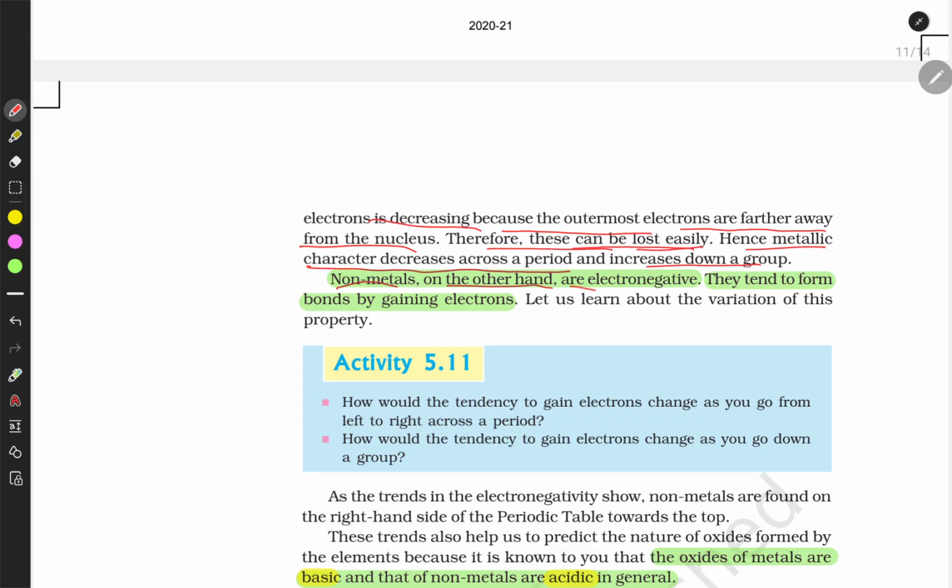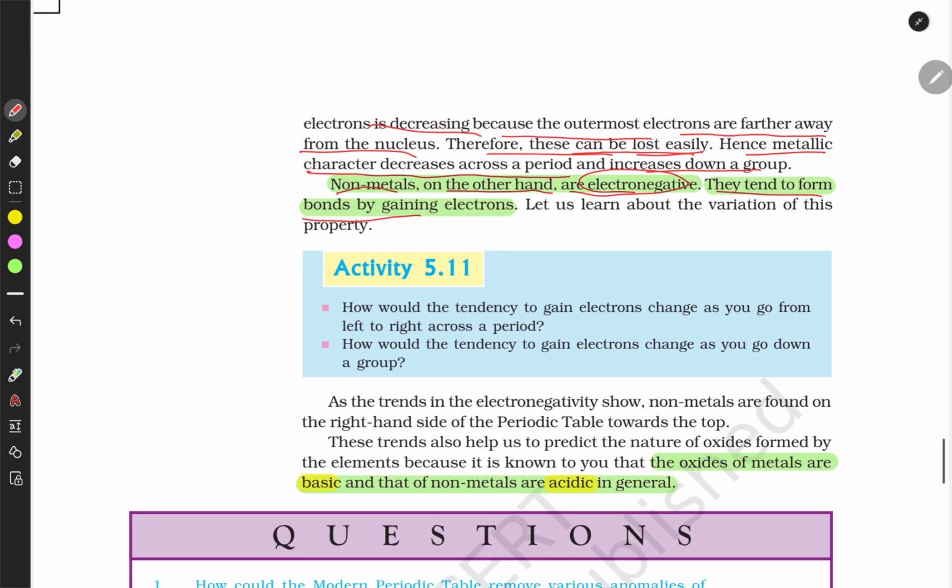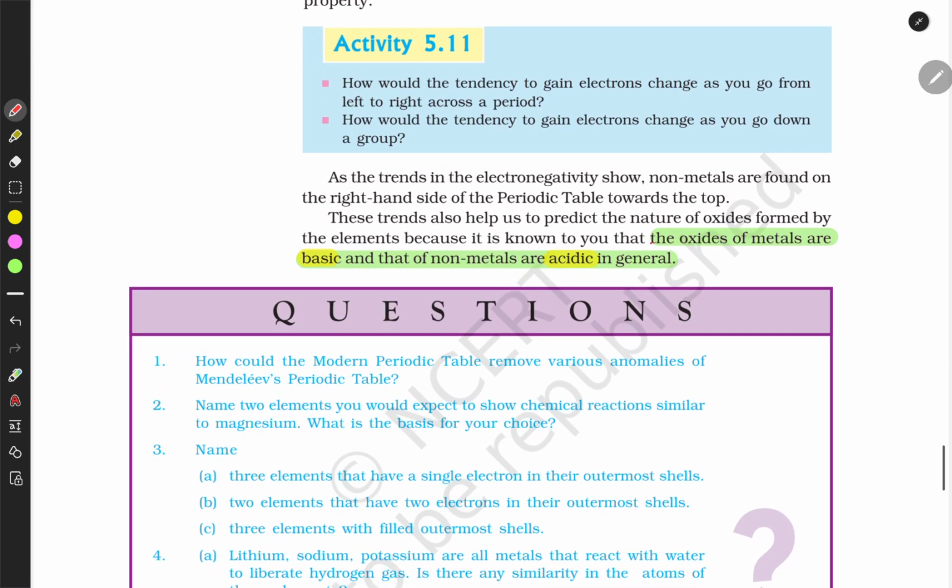Non-metals, on the other hand, are electronegative. They tend to form bonds by gaining electrons. The oxides of metals are basic, and oxides of non-metals are acidic. That we discussed in the previous chapter, in the acid and base chapter.